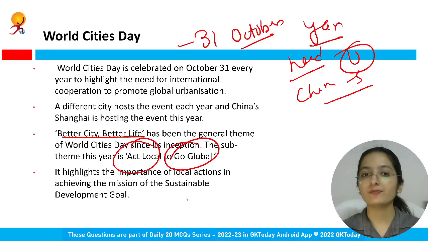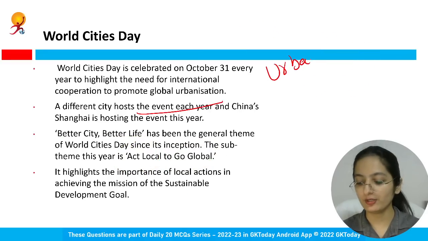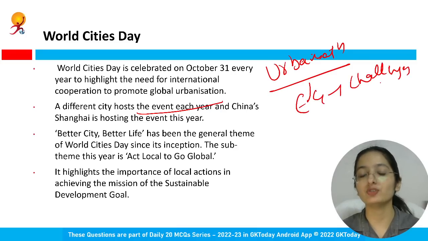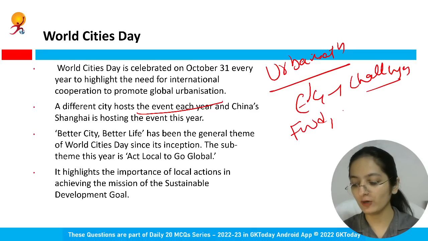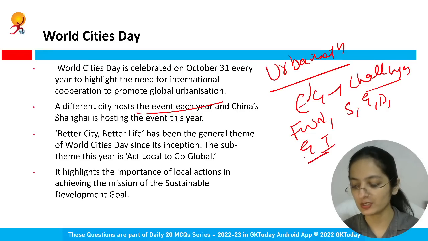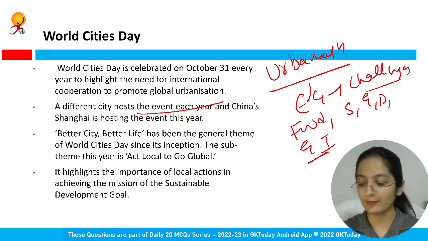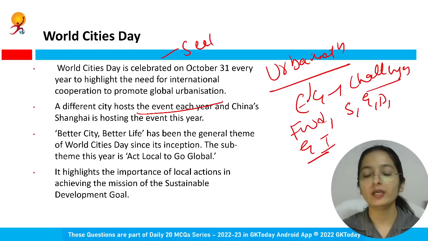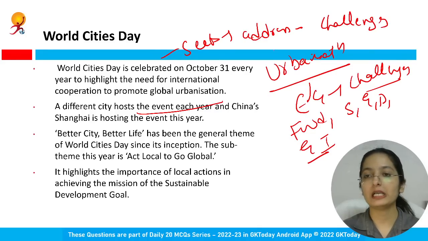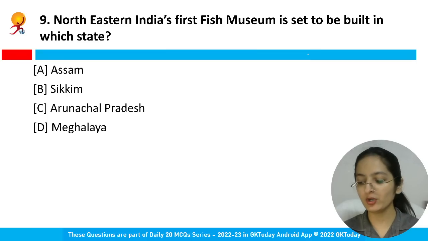But see, as they are promoting global urbanization, urbanization definitely it will drive economic growth. But at the same point of time, there are certain challenges also. Challenge of food, it spans across, you can say, social challenges, economic, demographic challenges, environmental issues as well. So these are certain dimensions, right? Felling of trees, loss of wildlife habitat, food supply concerns, pollution, and World Cities Day seeks to address all these challenges. Clear?